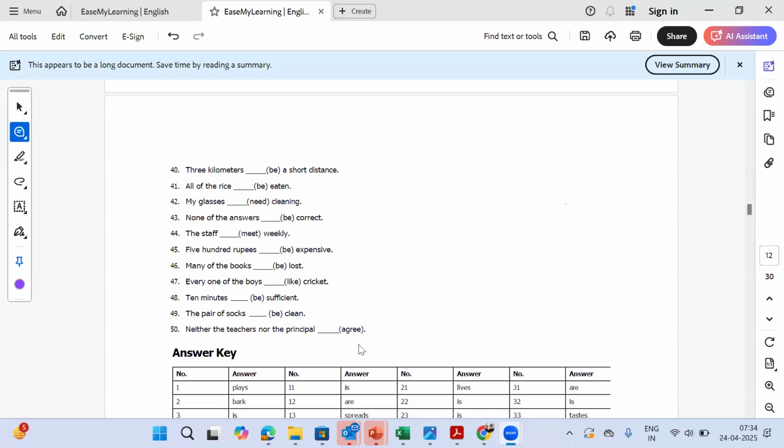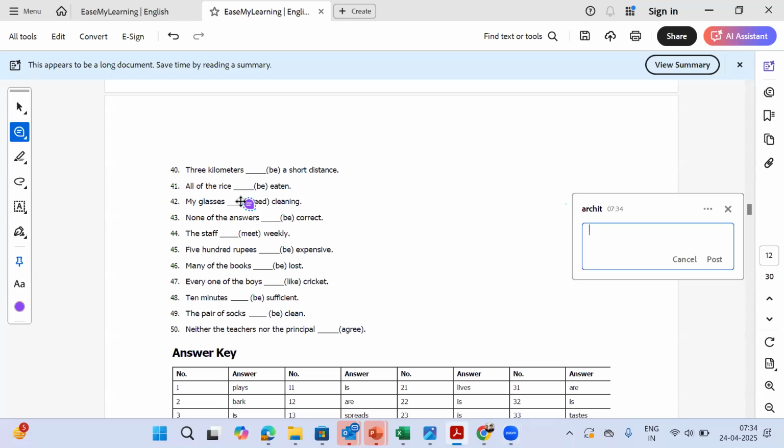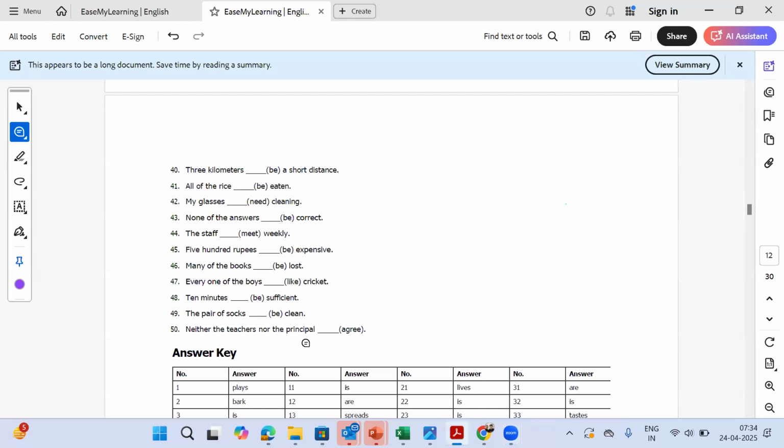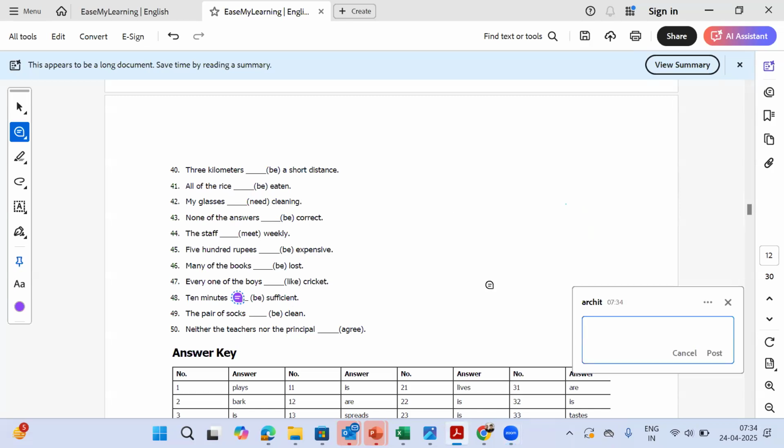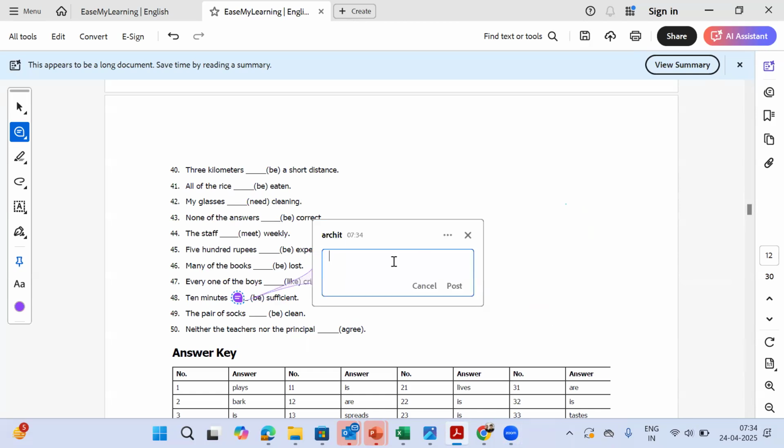Some people have answered will be. Some people have answered is. Okay. What do you think is correct? The correct answer here is will be. Okay, the reason for that is that we are talking about a quantity of time.